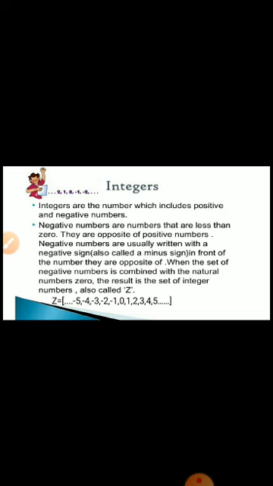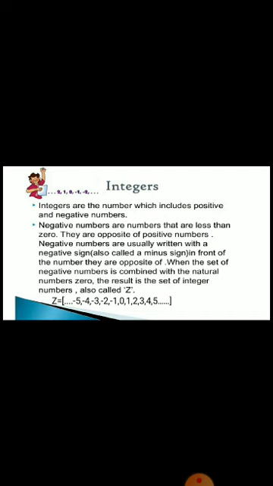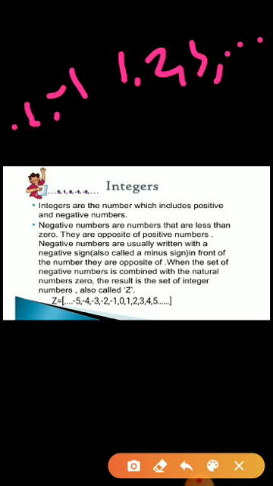When the set of negative numbers is combined with the natural numbers set along with 0, the result is the set of integers. That means if I write natural numbers, the least natural number is 1, so 1, 2, 3 and so on. Then negative natural numbers, -1, -2 and so on, along with 0.